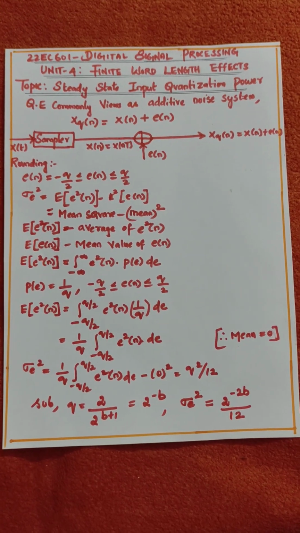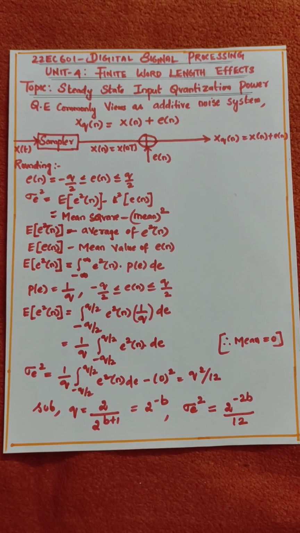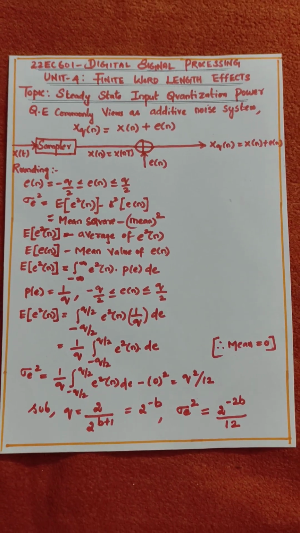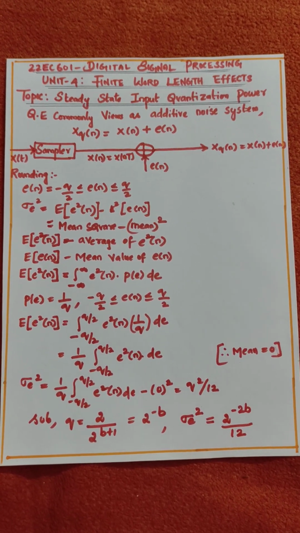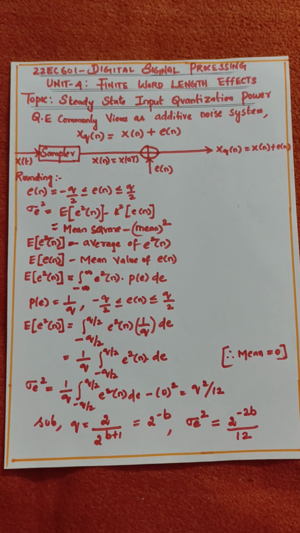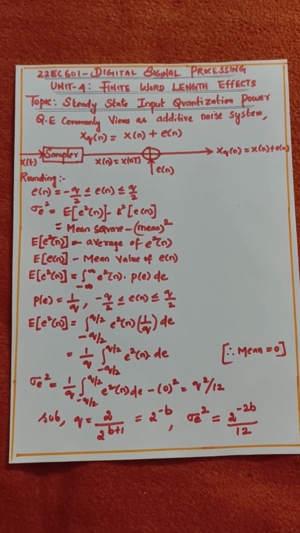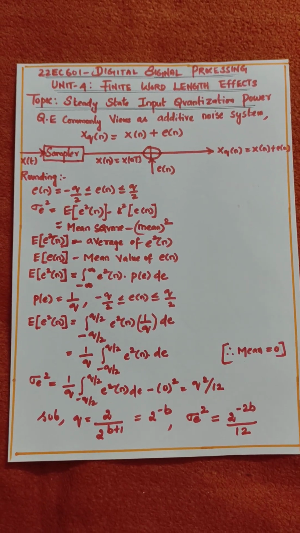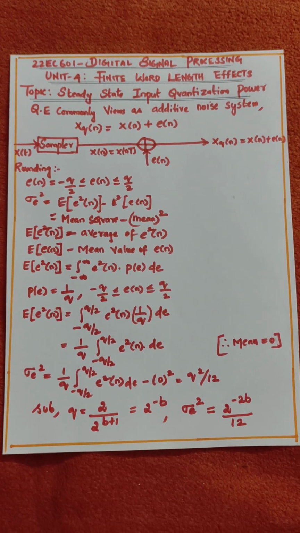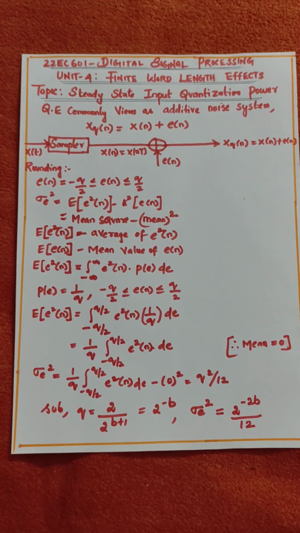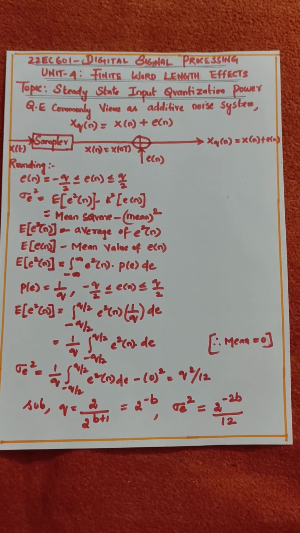Once the input data is ready, it is sampled and quantized. Before going to quantization, the sampling. Once the sampling part is over, we come to the quantization. That is the topic we are going to discuss today: steady state input quantization power. So my state will be steady state over there in the input area. In quantization, I am going to calculate the power. Once the word power came, you have to remember the mean formula, variance formula, expectation. You have to recollect the probability and random process subject, mathematics, conditional probability, distribution probability.